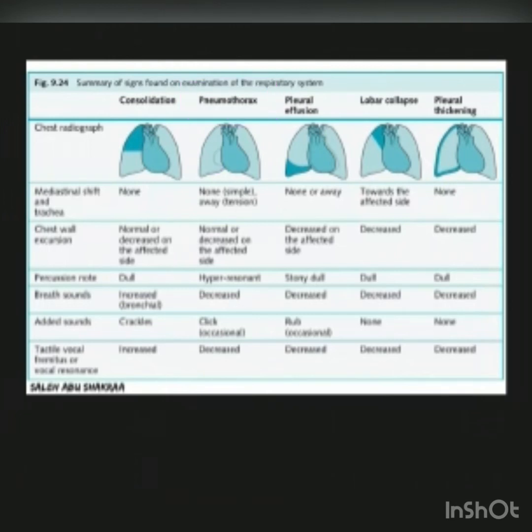Now coming towards the pleural effusion. This will be the picture on the X-ray of the pleural effusion, in which there will be blunting of the costophrenic and costovertebral angles. This part will be whitened out, and there would be no mediastinal shift or tracheal shift, or maybe they may be shifted away from the lesion. Chest wall excursion will be decreased on the affected side, and percussion note will be stony dull.